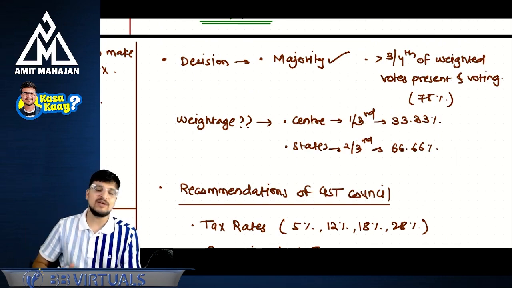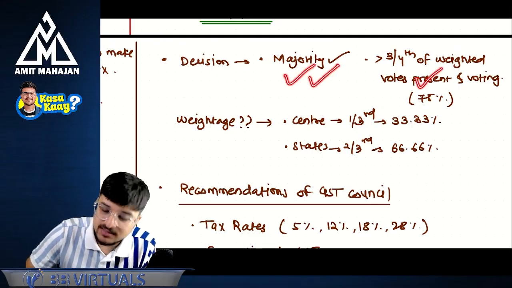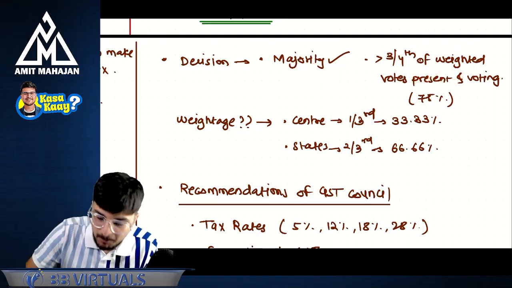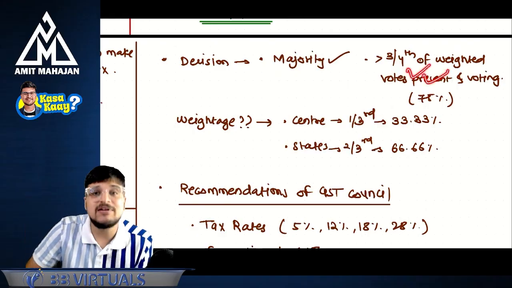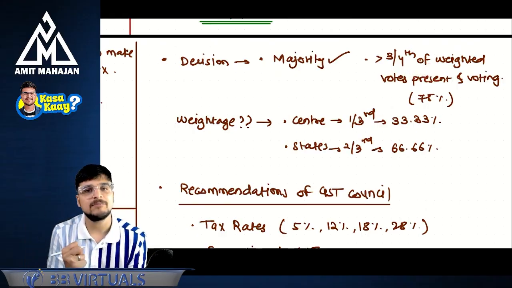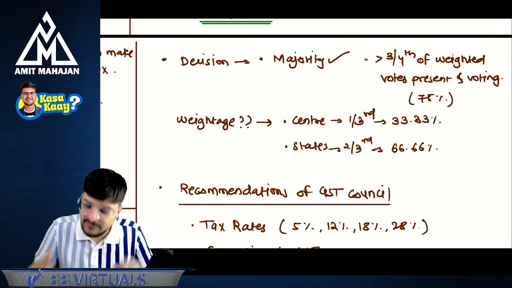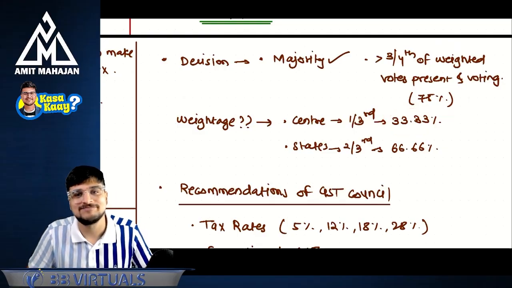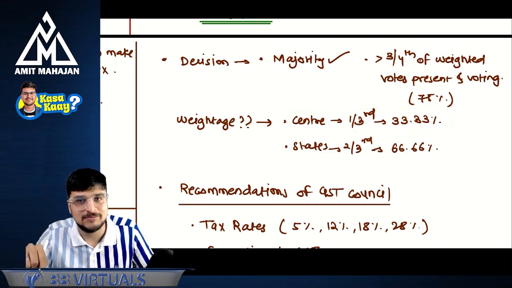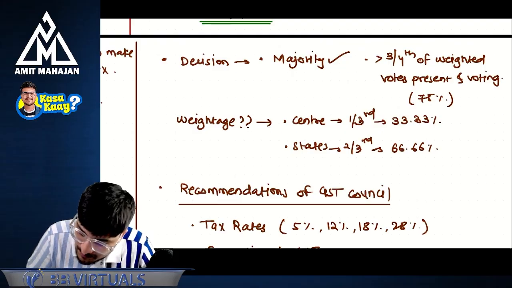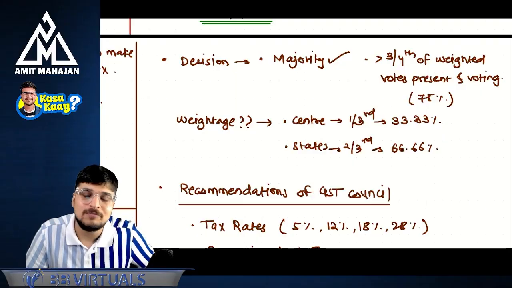Now, the point is, what is the meaning of weightage? How will you identify weightage? See, this is in terms of number of people. This is in terms of weightage. Both should be there. Number of people, the majority should say yes, and the majority should be having a weight of more than 75%. Now, how to identify that weight? Center has a weightage. If center says yes to something, it has a weightage of only 33.33%. So basically, only center cannot make the law. They have to ask the states also. Correct? And if you see the states, it is only 66.66%, which means only states also can't make the law.